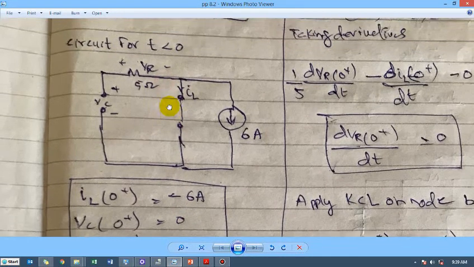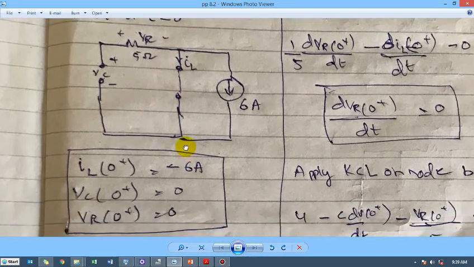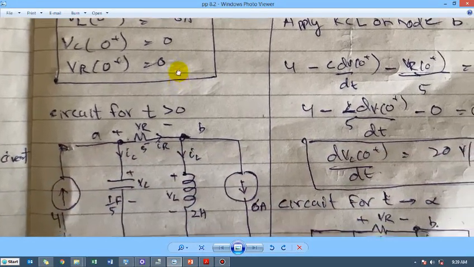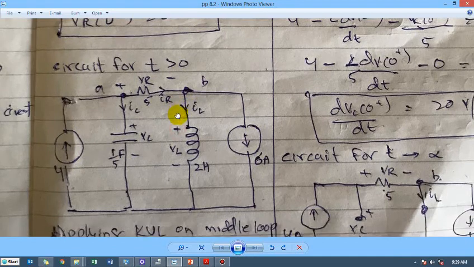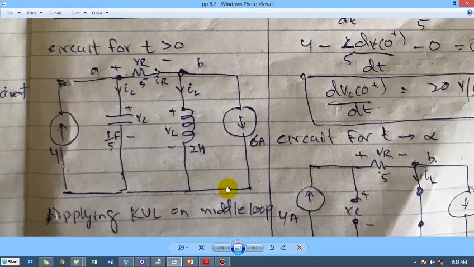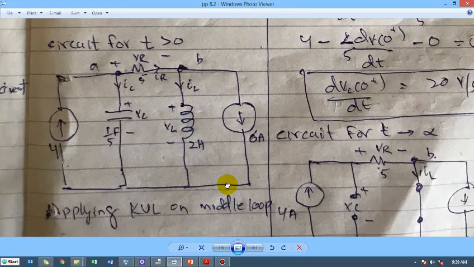So this was the circuit for t less than 0. Now we will be drawing the circuit for t greater than 0. When we draw t greater than 0, what will happen is that this 4 ampere current supply will come into action, and it will be connected to the circuit, and this supply will remain there as it is for all the time. So now we have to find out the values of different variables from this.